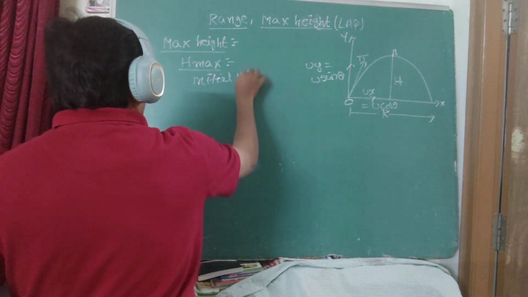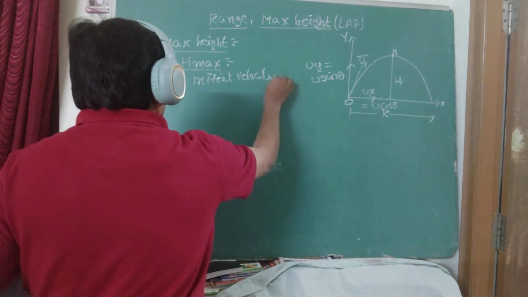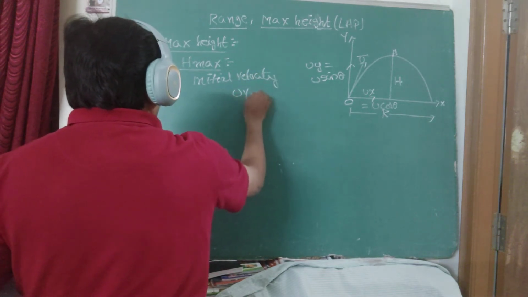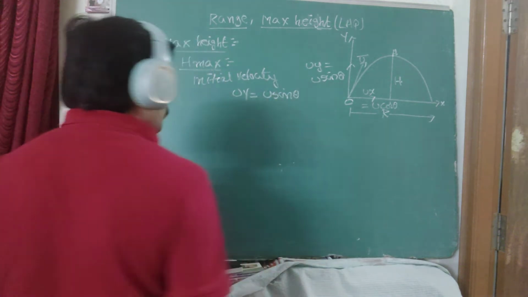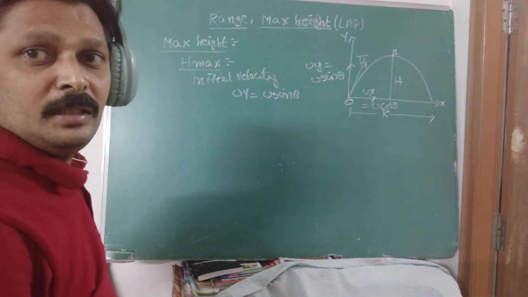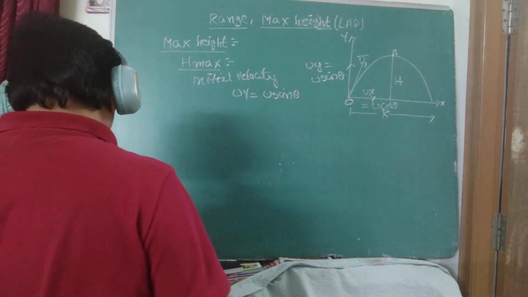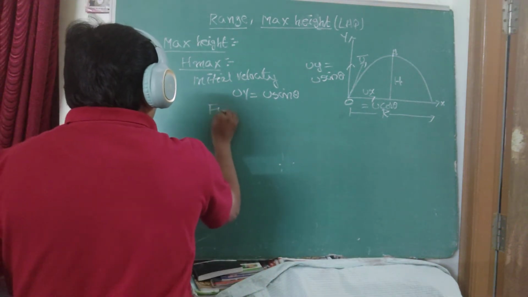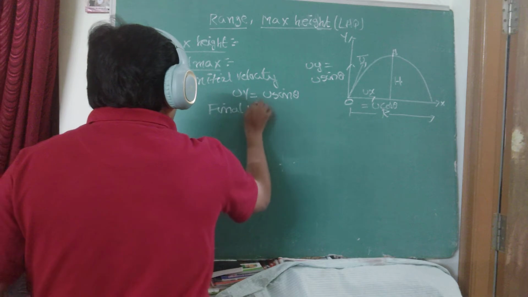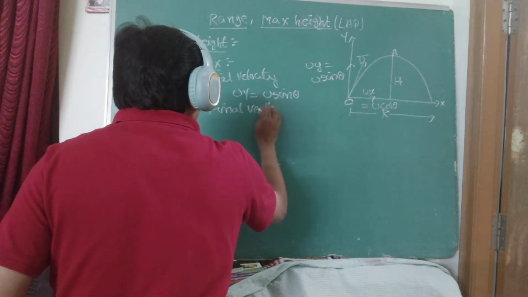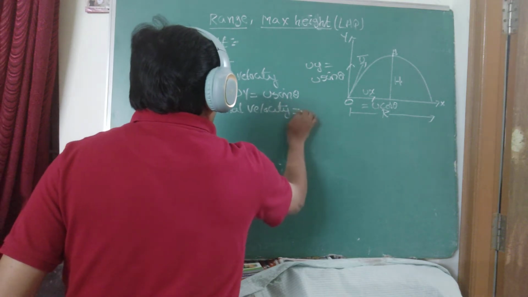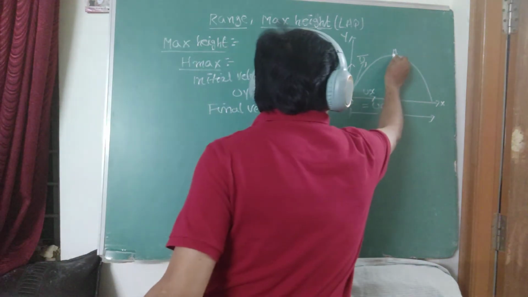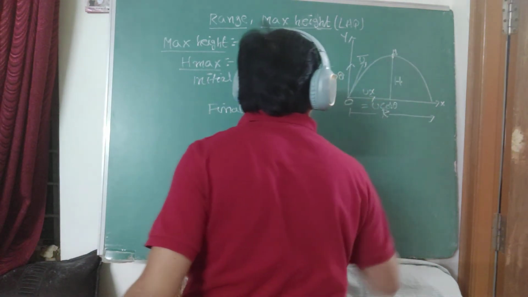Initial velocity, uy equals u sin theta, along the y-axis. What about the final velocity at point A? Final velocity should be equal to 0, because at maximum height the final velocity is 0.